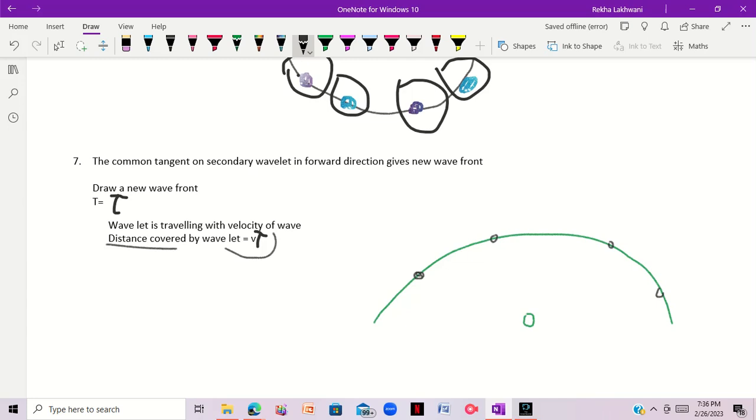For example, the distance is this, this, this. On that distance you have to create an arc. It will be like this.